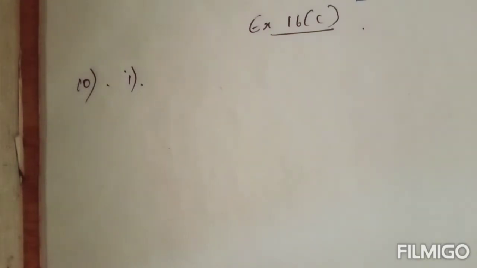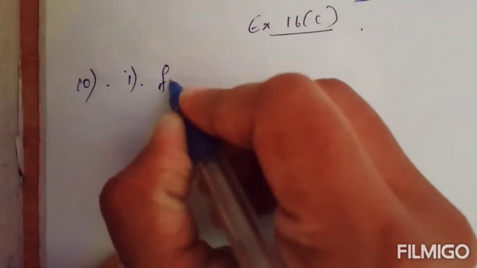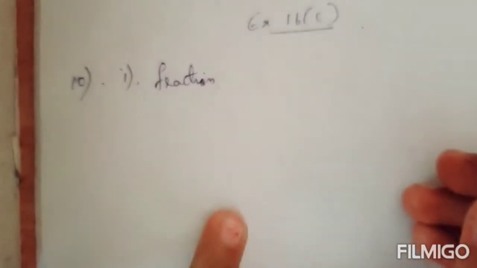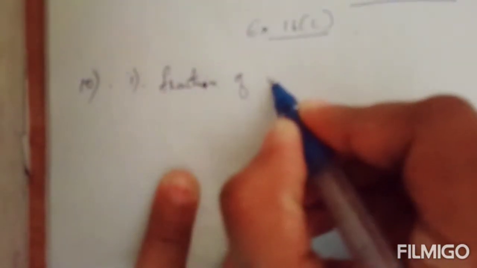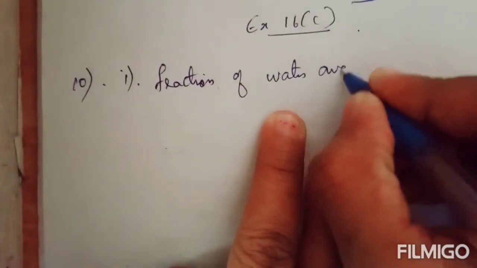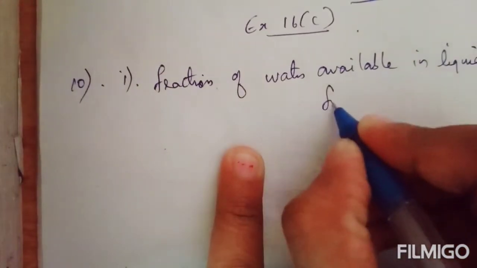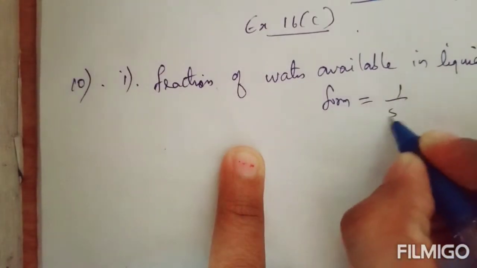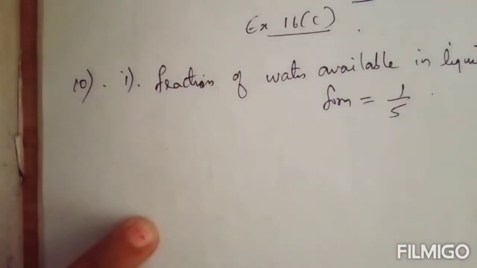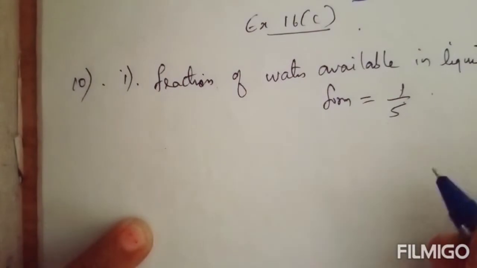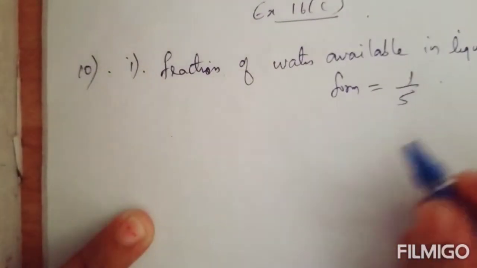So here in this question, the fraction of water available in liquid form is given as 1/5. What fraction of water is available in liquid form? It is given 1/5. Okay, you have to write this in percent. Express this 1/5 as percent. So how can you express 1/5 as percent?